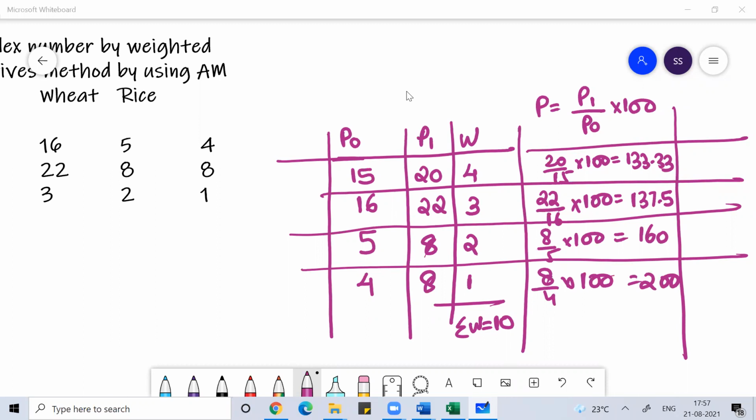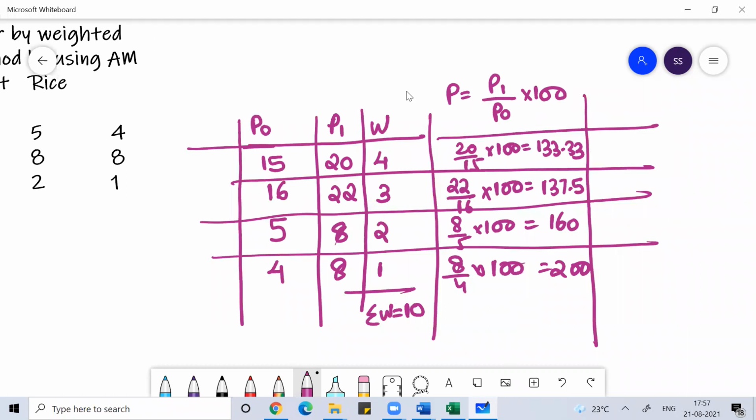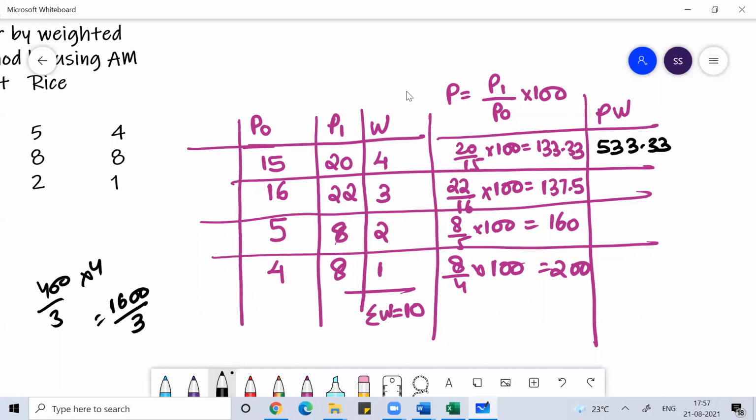Thank you, Ayan. So I'm happy you people are understanding. Multiply P into W. So 133.33 is 4 by 3, into 4. This will be 1600 by 3. 1600 by 3 means 533.33. Correct me if I'm wrong.